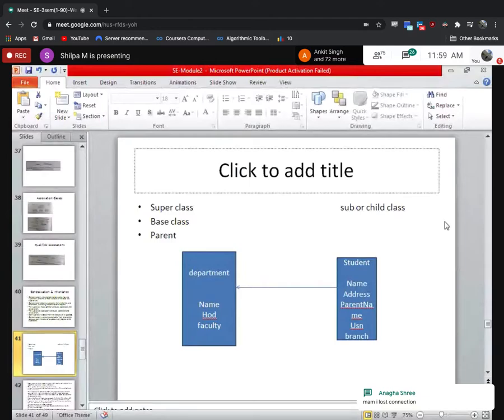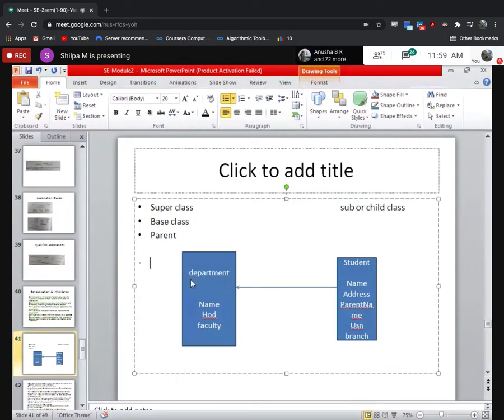See, wherever there is classification, for example, I took an example of vehicle. In vehicle, I said two-wheeler, four-wheeler, and three-wheeler. And again in the four-wheeler, I said car, bus, truck, and so on.